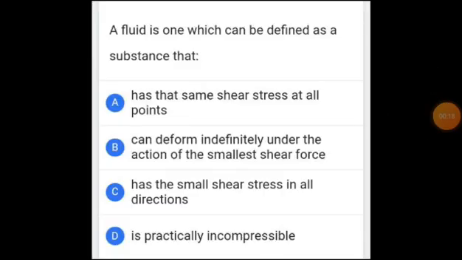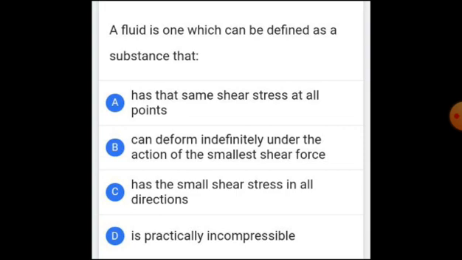This is our first and interesting question because we are in the topic fluid mechanics. The question is: a fluid is a substance that, and there are four options. We have to select the perfect answer.